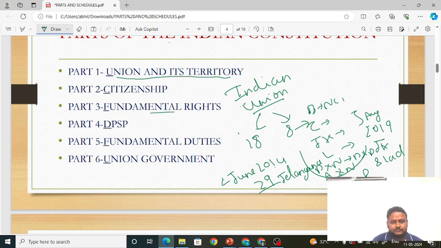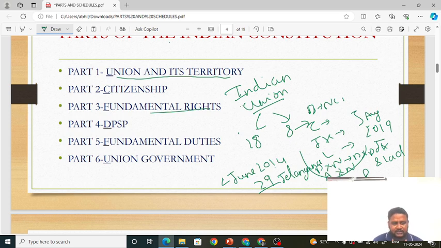Okay friends, next part 4 talks about DPSPs. What does DPSP mean? DPSP means Directive Principles of State Policy, that is, giving directives to the state on what the state has to perform. What a state is and all these things we will explain when we talk about fundamental rights. Article 12 talks about the state and Article 36 also talks about the state. We will learn in detail when we go to fundamental rights and also DPSPs. This is DPSP, it is done.